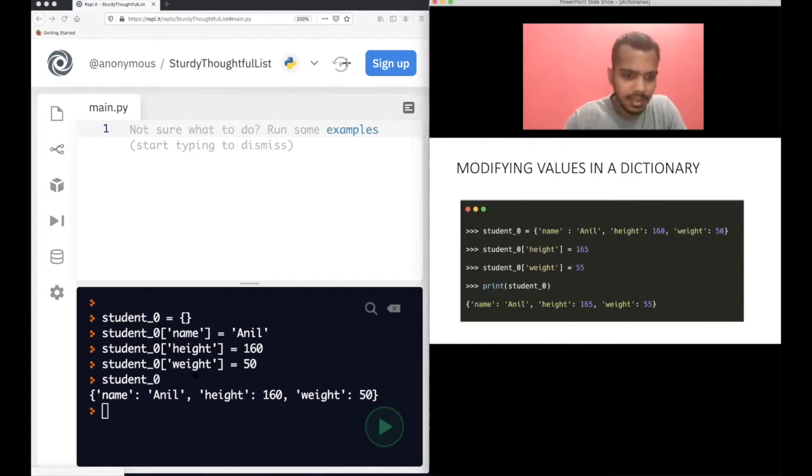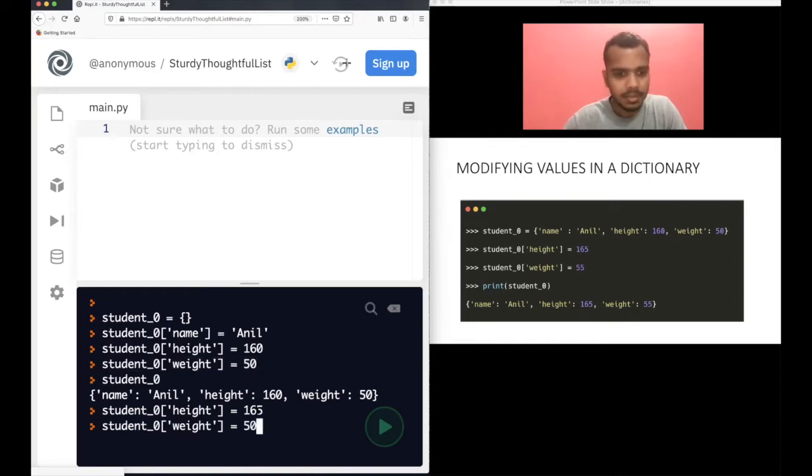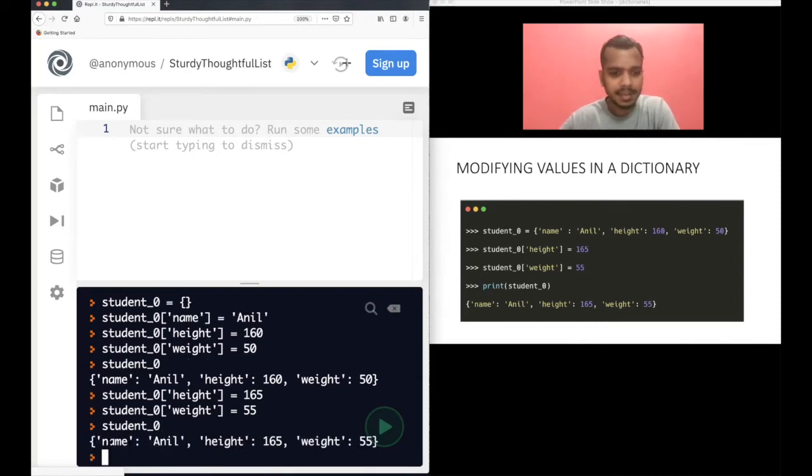So what you do is just copy paste this thing here, okay? Now the height is 165, so modify this to 165. Also, same thing, do with weight. Okay. So weight is 55, now modify this to 55. So it's similar to a list, like how do you modify the index in a list? Same thing. Now if you print student 0, you will see that the name is still Anil because we have not modified the name, but height got modified to 165 and weight got modified to 55. You can see the difference. So that's how you modify the key value pairs in Python.